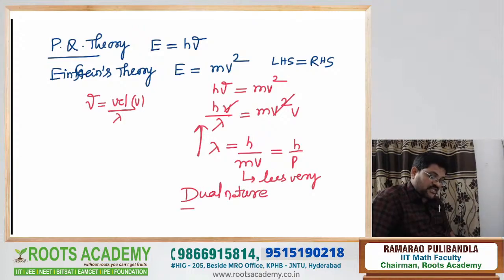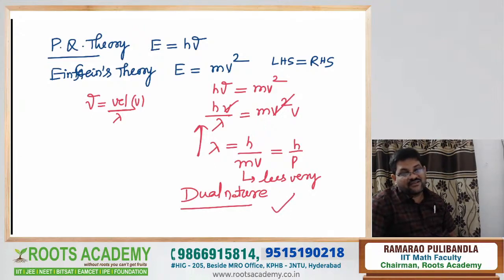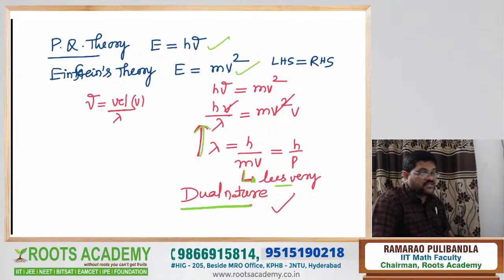Most of the students don't know this reason. They just learn the reason by heart. Not by heart. You know that simple logic. Chemistry scoring is very easy. No confusion. Simple logic. Tell me what I am saying. Because the microscopic particle mass is very less, the wavelength is very high. So wavelength is high and mass is less. That's why the microscopic particles have what nature? Dual nature, according to Planck's quantum theory and Einstein's theory.